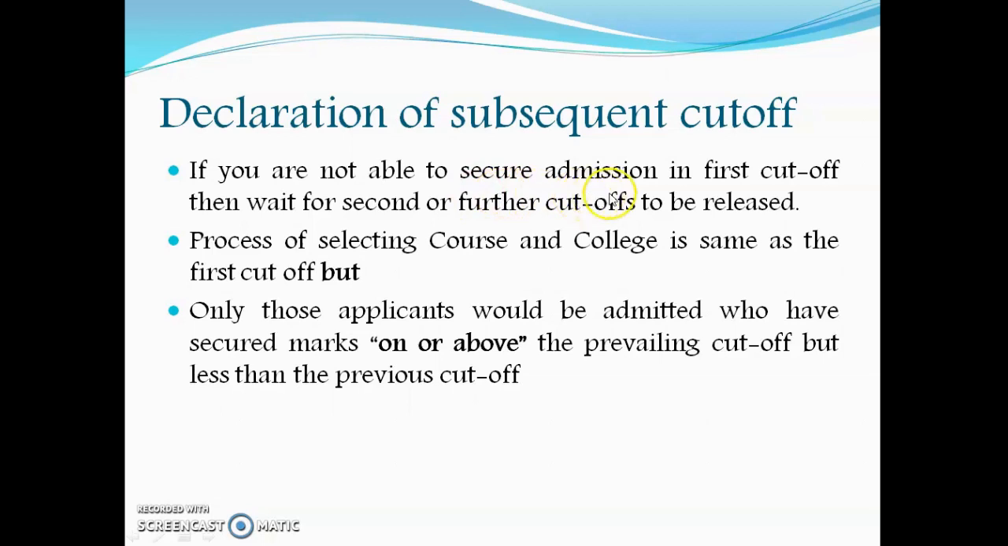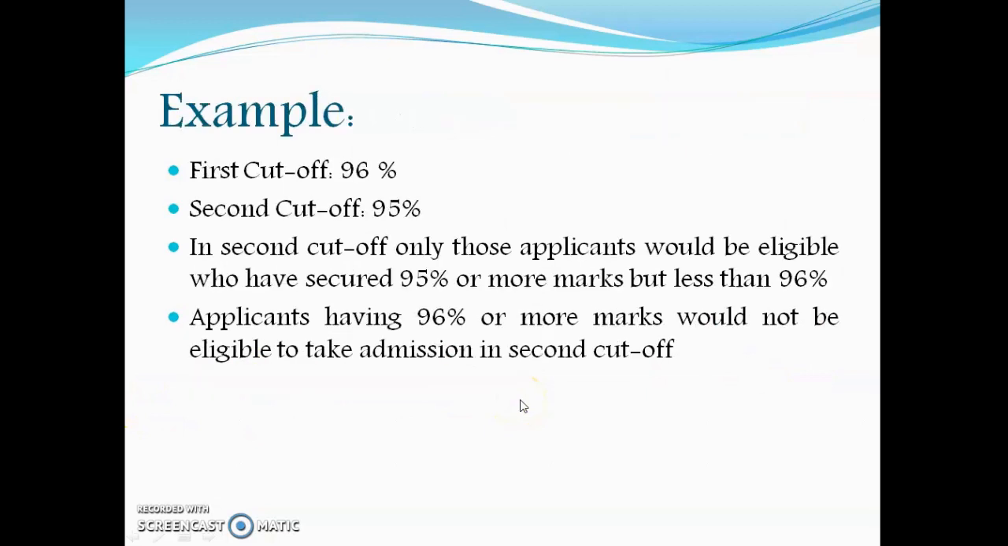If you are not able to secure admission in the first cutoff list, then wait for the second or further cutoffs to be released. There will be at least 5 cutoff lists which will be released. The process of selecting course and college will remain the same as the first cutoff, but only those applicants would be admitted who have secured marks on or above the prevailing cutoff but less than the previous cutoff. Now this is very important to note. I am repeating it again. Only those applicants would be admitted who have secured marks on or above the prevailing cutoff but less than the previous cutoff. I'll explain this by an example.